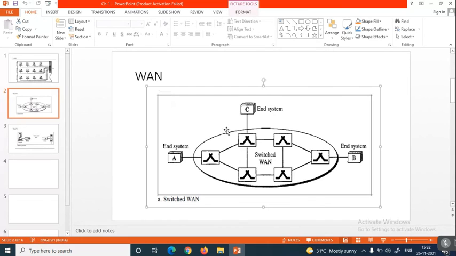So a wide area network can also be converted into a local area network when you switch over between two systems which are very near, isn't it? So like that, we can convert this particular WAN into a LAN also with the help of this switching. That you have to understand with the mechanism of this wide area network.